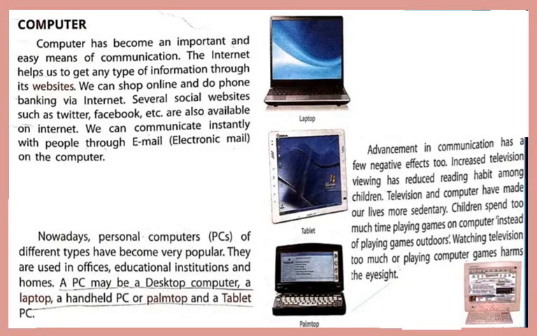Next source of mass media is computer. Computer has become an important and easy means of communication. The internet helps us to get any type of information through its websites. We can shop online and do phone banking via internet. Nowadays we are doing online teaching learning process also. Several social websites such as Twitter, Facebook, WhatsApp, etc. are also available on internet. We can communicate instantly with people through email. What is email? Email is electronic mail that is on the computer.